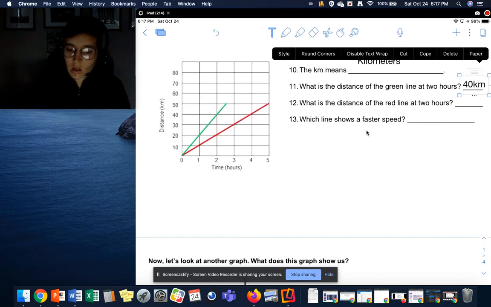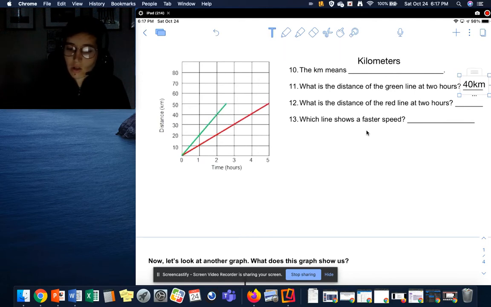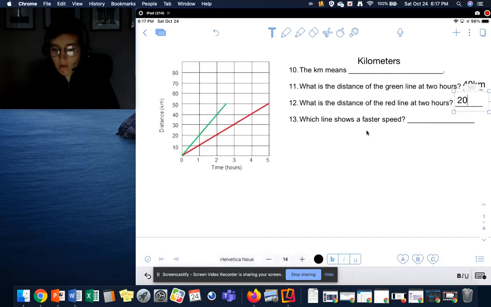20 kilometers, because we have measured in kilometers. 20 kilometers, and we abbreviate kilometers with a km.